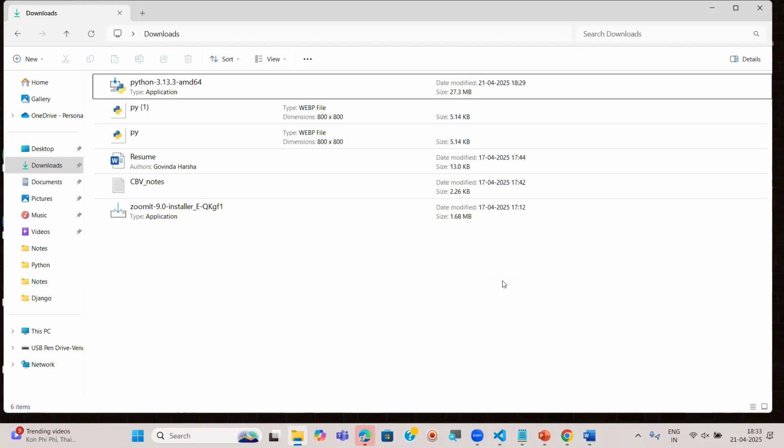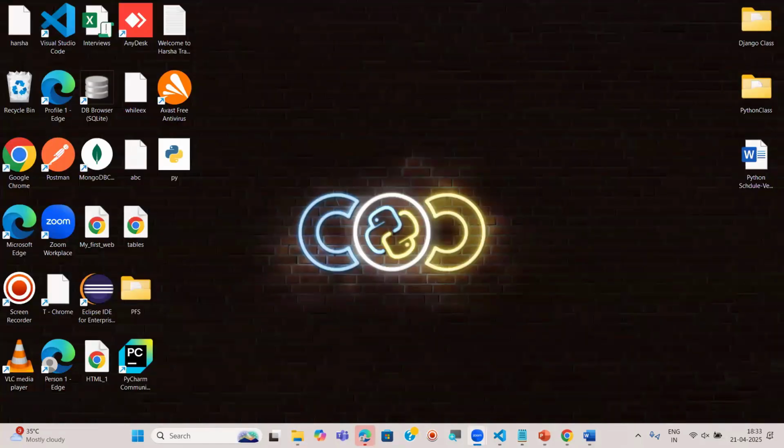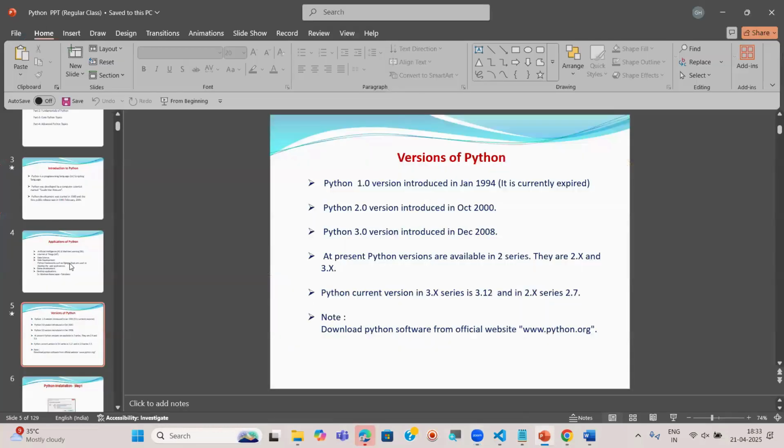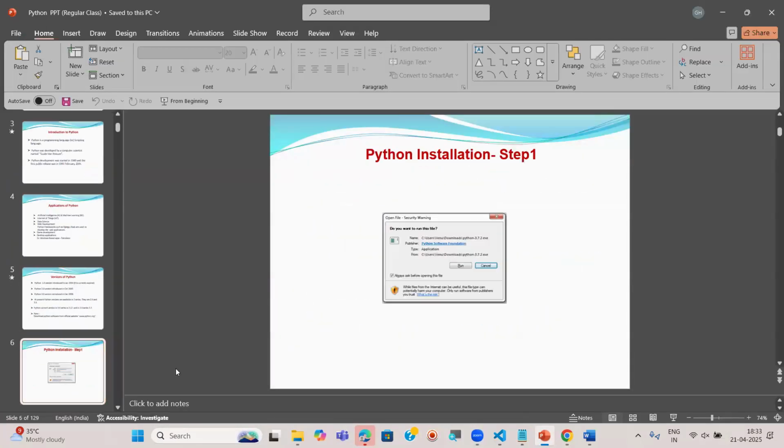In my system I already installed it, so I am going to share screenshots with you. Whenever I click on this downloaded file, you can double click on this. Whenever you double click, you will receive one dialog box like this.